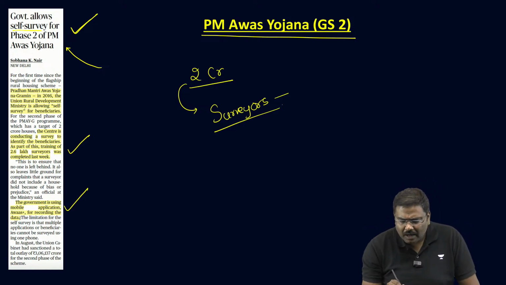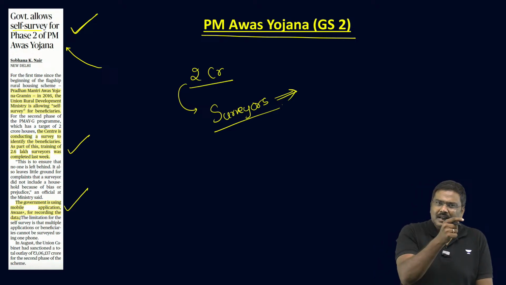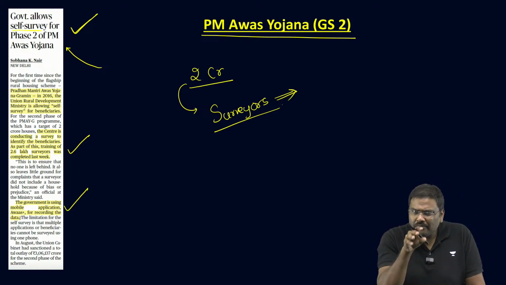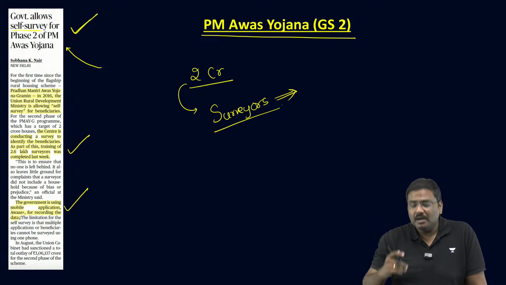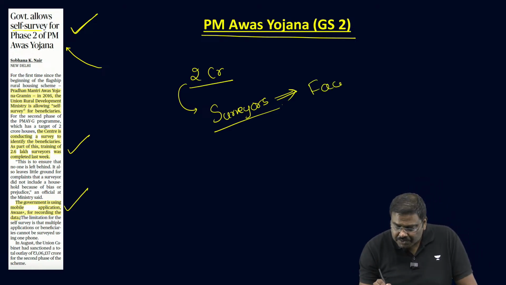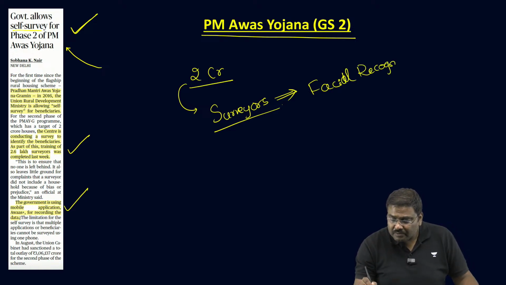And understand this now, rather than the earlier system, which was usually paper-based, under PMAY facial recognition will be used. Remember this, facial recognition will be used.